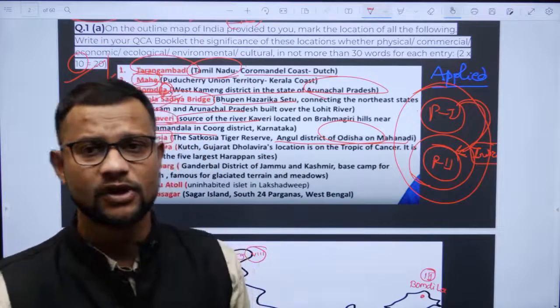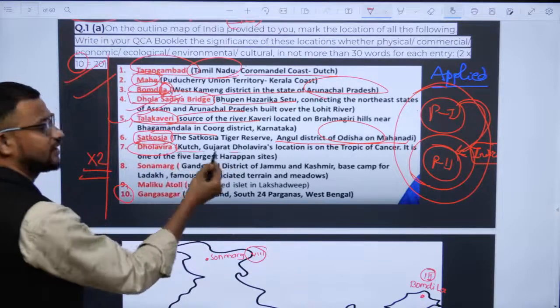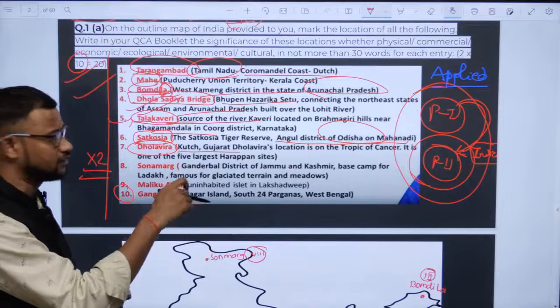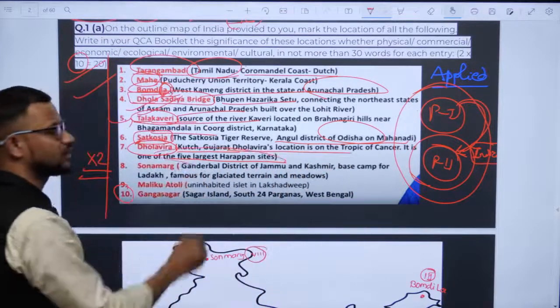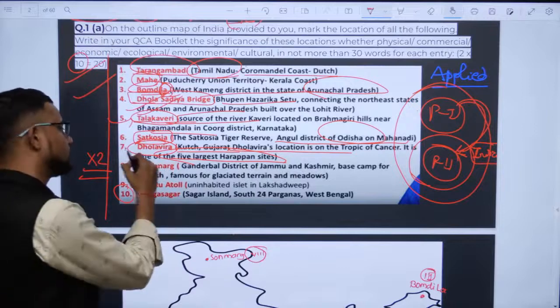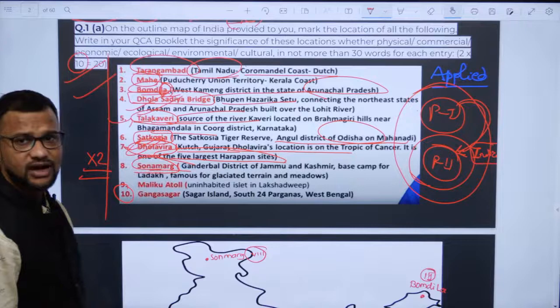I am telling you now, first I will be discussing this Dholavira. It is recently identified as a UNESCO cultural site. It is one of the largest Harappan sites in India. Then Sonmarg in Jammu and Kashmir, Ladakh region.